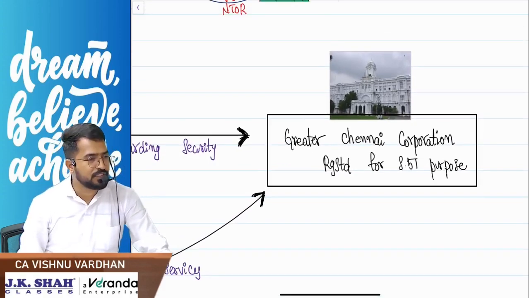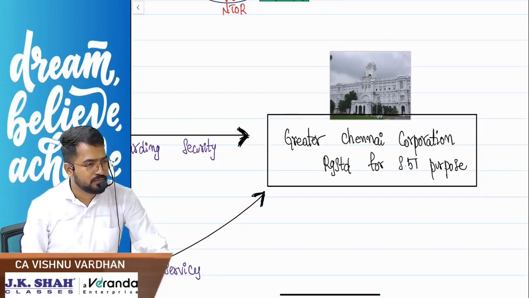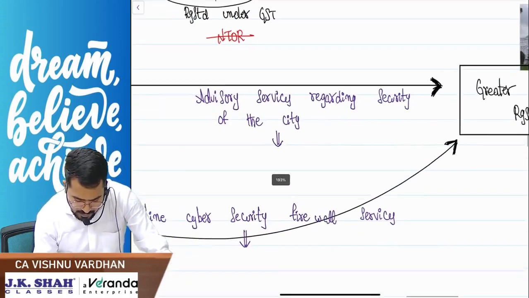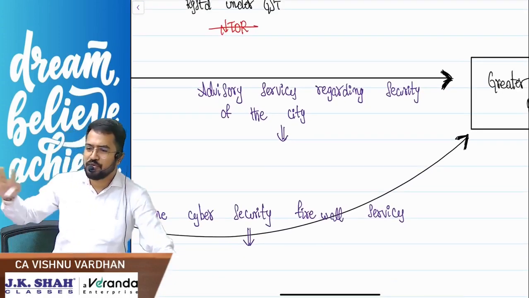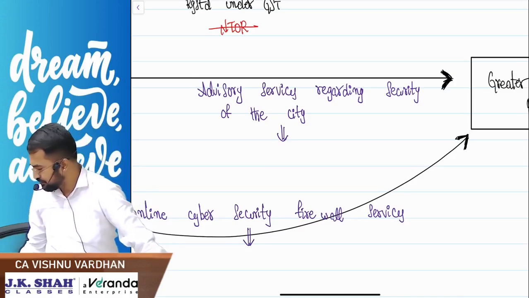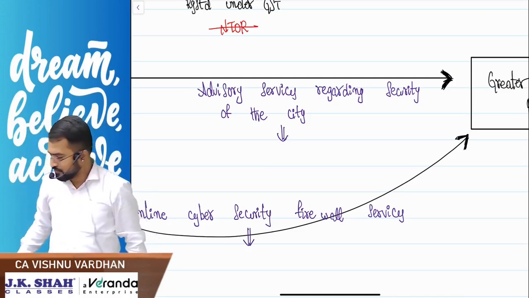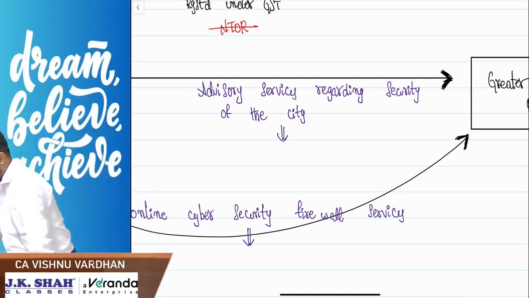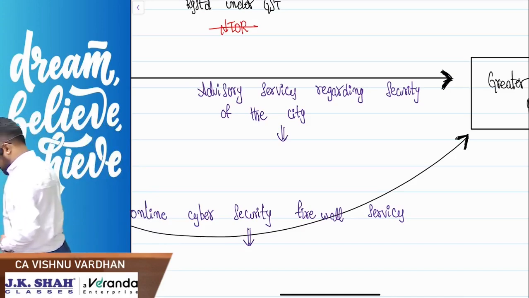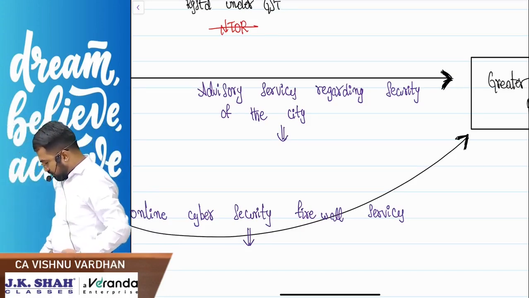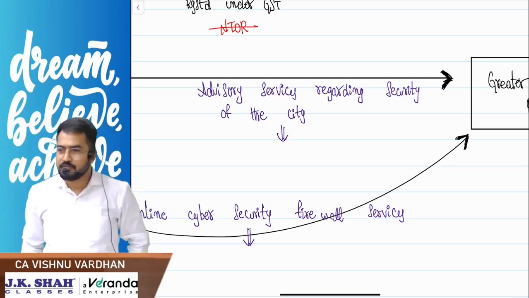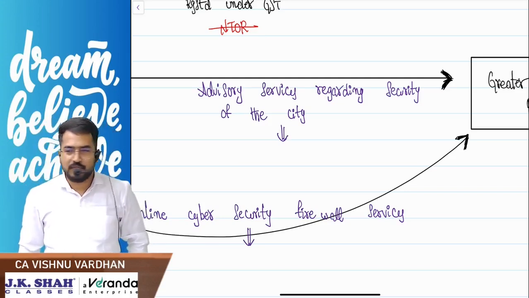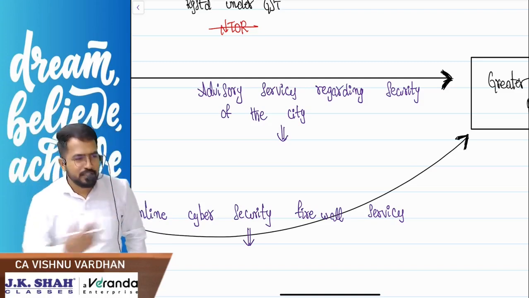Next, the same Captain America is providing some advisory services to Greater Chennai Corporation, which is registered under GST for the purpose of section 51, regarding security of the city, how to keep your city safe. RCM or FCM? Why RCM? It is not an OIDR service.